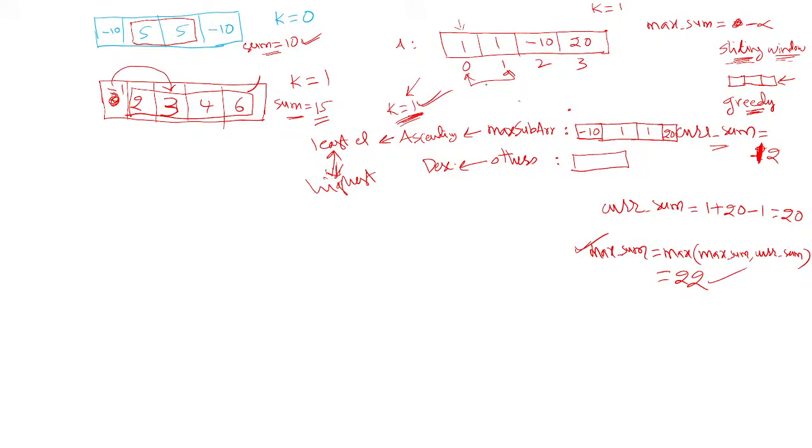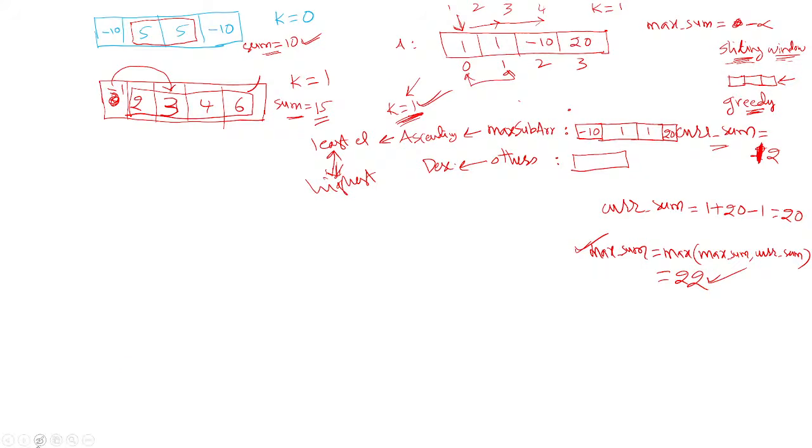That's it. So for one iteration, you got this. Keeping the first element, starting with the first element, slowly we increased the window size. Initially our window size is 1, then window size 2 we took, then window size 3, then window size 4. All the 4 elements we took. So we increased the window size and found the maximum sum value.